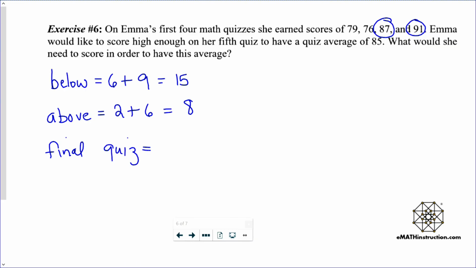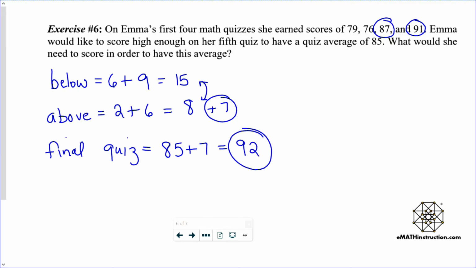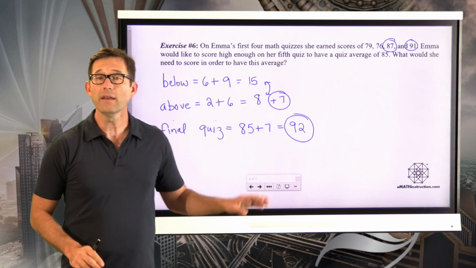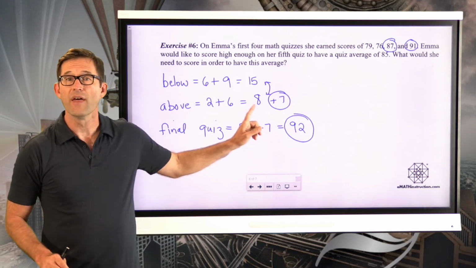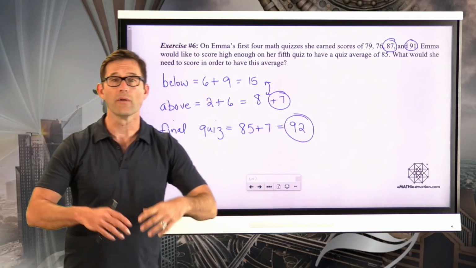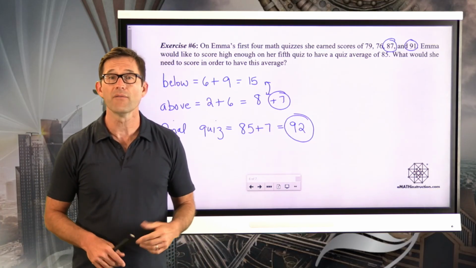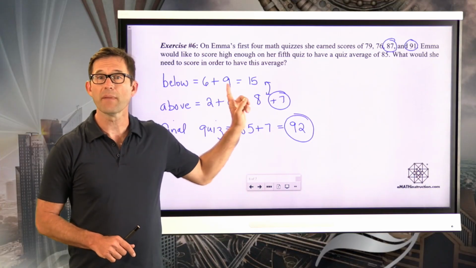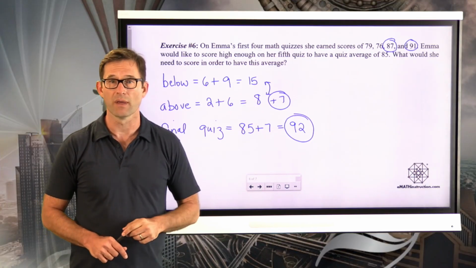our final quiz doesn't have to be 8 points above the mean. Our final quiz has to be 7 points above the mean, right? We have to get another 7 here. So it's got to be 85 plus 7, and that's 92, right? And if we get a 92 on that final quiz, then that 92, along with the 87 and the 91, will give us a total of 15 points above our target mean of 85, which will perfectly balance the 15 points below the mean.